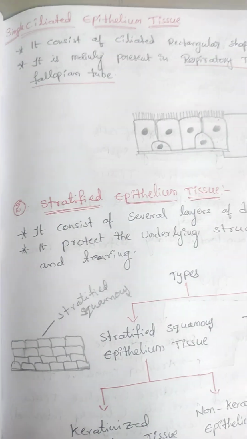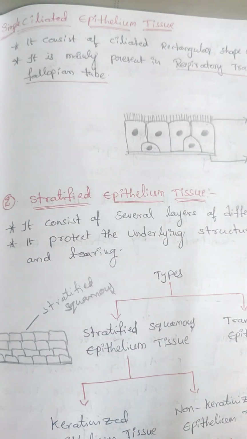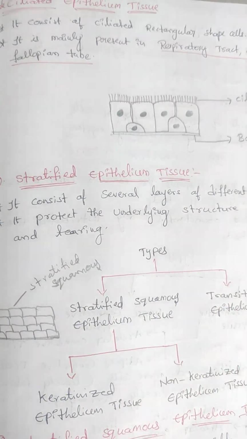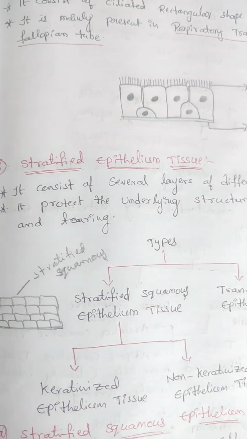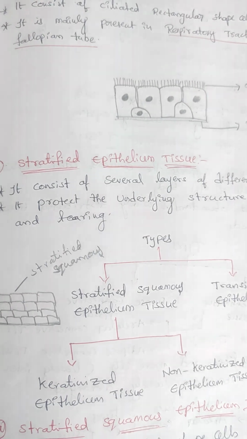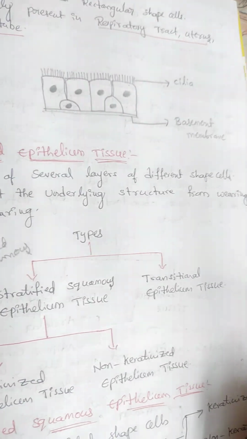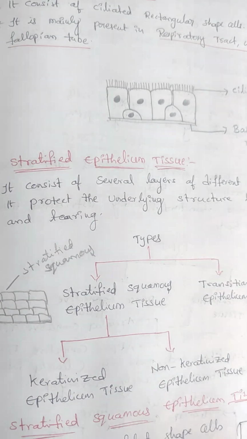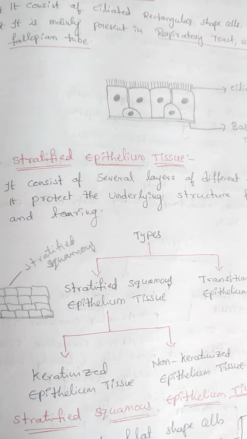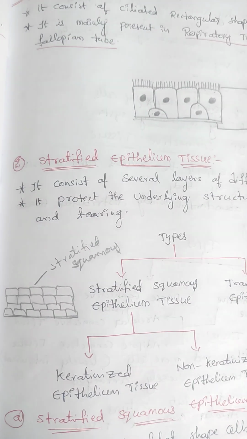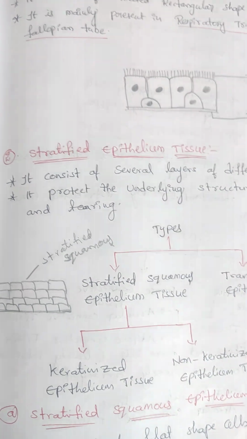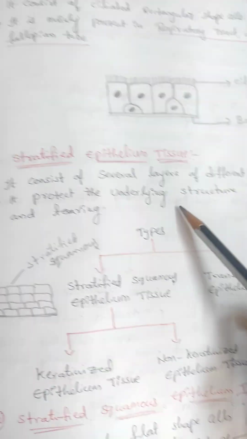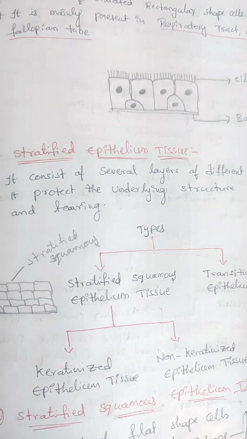And coming to the stratified epithelial tissue, this is the second type of epithelial tissue. Stratified epithelial tissues consist of several layers of different shaped cells, but in simple epithelial tissues only a single layer of cells is present. Stratified epithelial tissues protect the underlying structures from wear and tear.